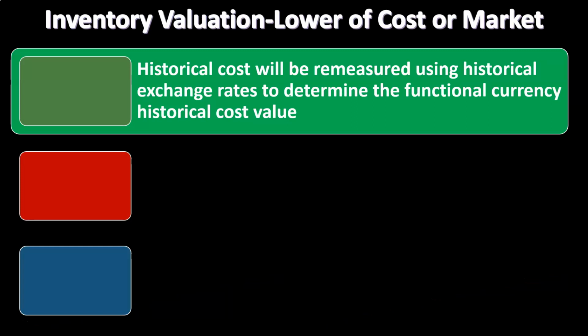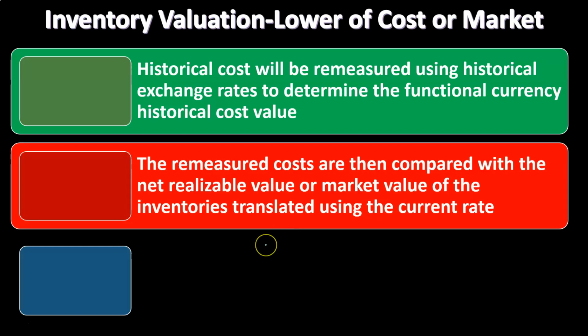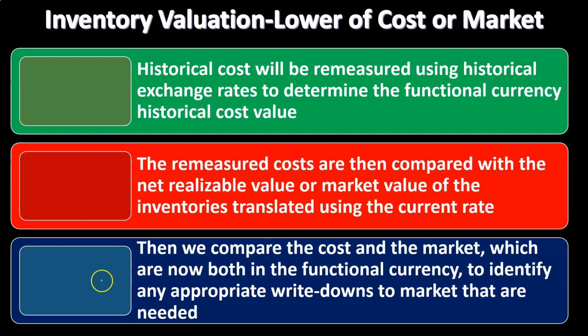Inventory valuation, lower of cost or market. Now we have this lower of cost or market issue when we have foreign subsidiaries involved. Historical cost will be remeasured using historical exchange rates to determine the functional currency historical cost value. The remeasured cost is then compared with the net realizable value or market value of the inventories translated using the current rate, and then we can compare the cost and the market, which are now both in the functional currency.